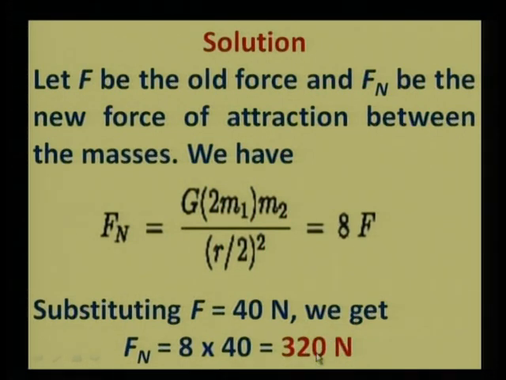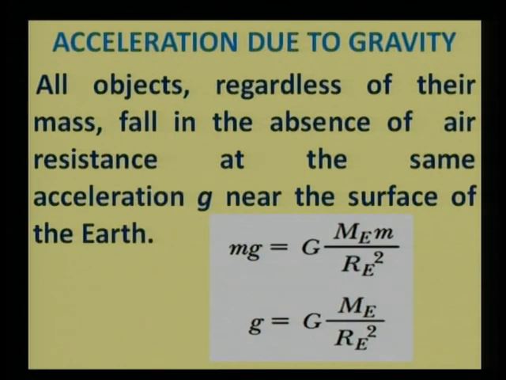So if the mass of any one of the objects is doubled, and the separation between them is halved, then the new force between the two masses will be 320 Newton.